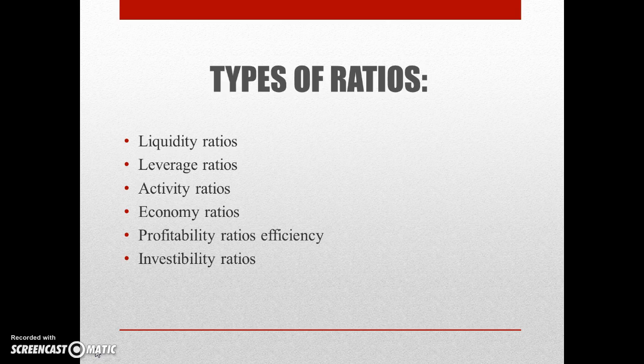That is, they show how much revenue is achieved per unit of expense. The fifth are the profitability ratios, which measure the returns of the invested capital and show the highest managerial functions. Finally, the investability ratios measure the efficiency of investment in ordinary shares.